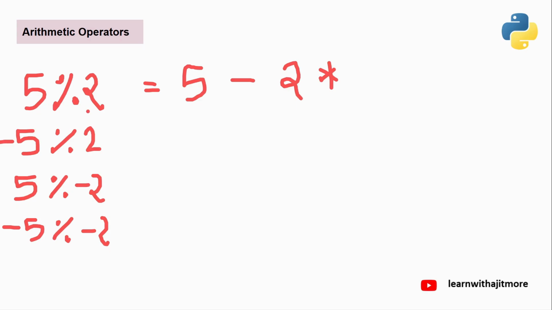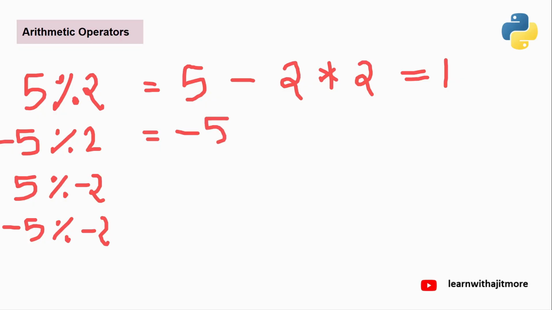So if I do 5 divided by 2, the answer is 2.5. What is the floor of 2.5? 2. Tell me, if I divide 5 by 2, the answer is 2.5, but floor of 2.5 is 2. So you will get the answer how much? 1. Agreed? 2 into 2 is 4. 5 minus 4 is 1. Coming to this now.